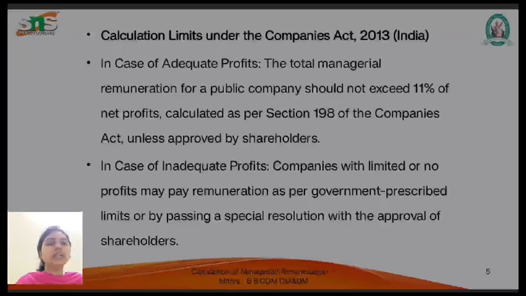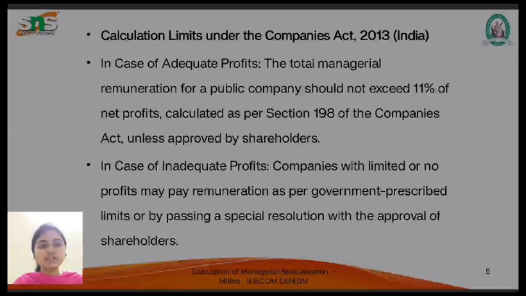The next thing is calculation limits under the Companies Act 2013, India. In case of adequate profit, total managerial remuneration for a public company should not exceed 11% of net profit, which is calculated as per Section 198 of the Companies Act, unless approved by the shareholders.